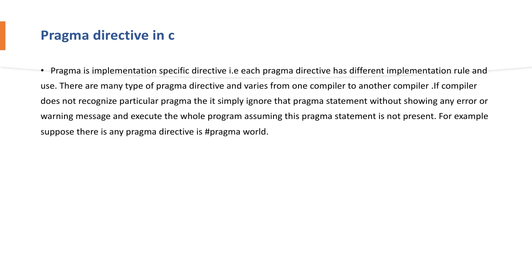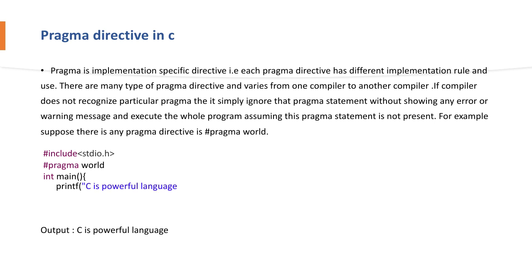For example, let's see the following code: hash include stdio.h, hash pragma world, and int main, printf "C is a powerful language", return 0.